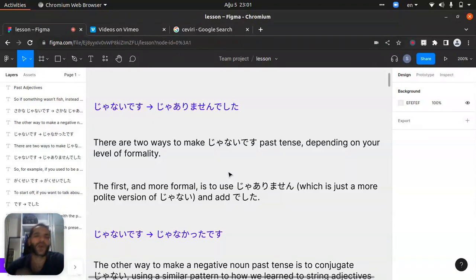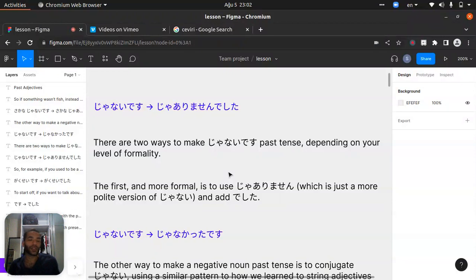The first and more formal way is ja arimasen deshita, which is just a more polite version of janai. Ja arimasen is polite, and janai becomes janai deshita. So in this case, it will be the polite version of janai.